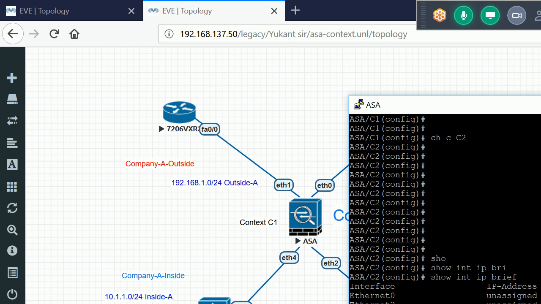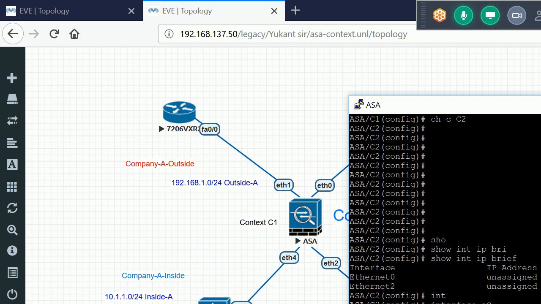Okay. If we run the no shut in the system context, then these interfaces automatically become up. Okay. So I'll just directly configure the IP address 192.168.2.250, 255.255.255.0. Name if, I'll give the nameif as outside.